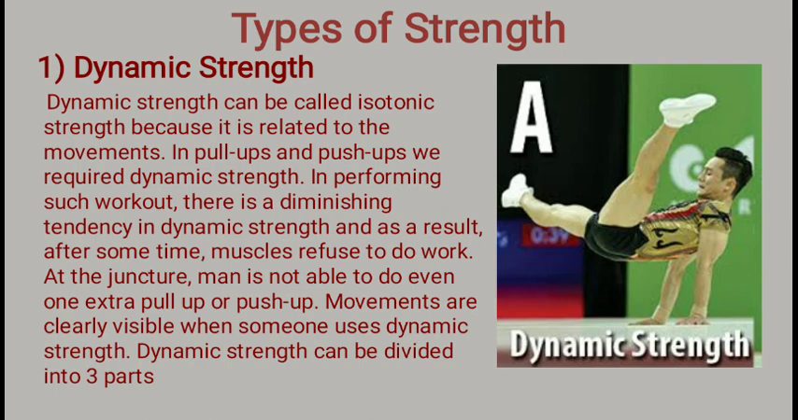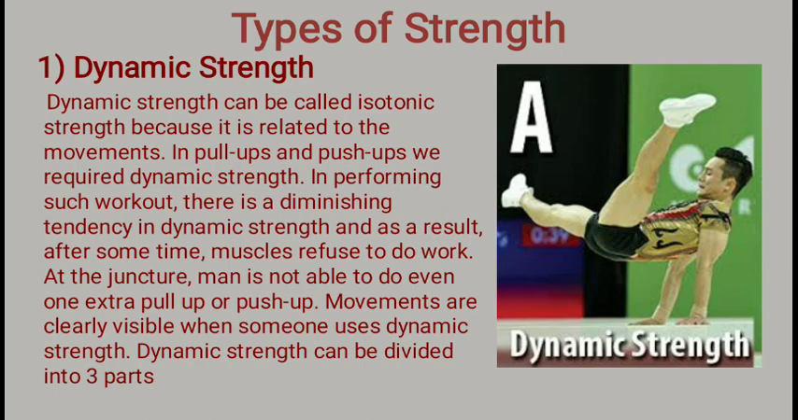In that situation, they can hardly do one more push-up or pull-up. For example, if a child is told to do push-ups, they may be able to do 20. Those who have good muscular strength will be able to do 30. But after 30, when they go for 31, the strength reduces, the muscle's ability to do more push-ups reduces. So that's why dynamic strength has a diminishing tendency.